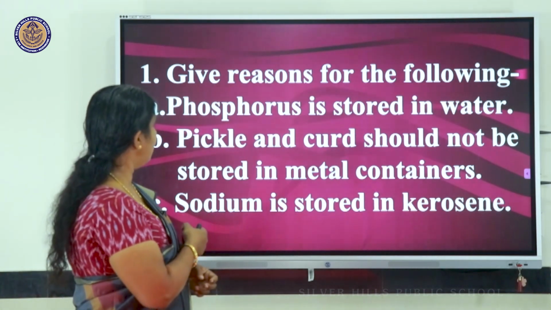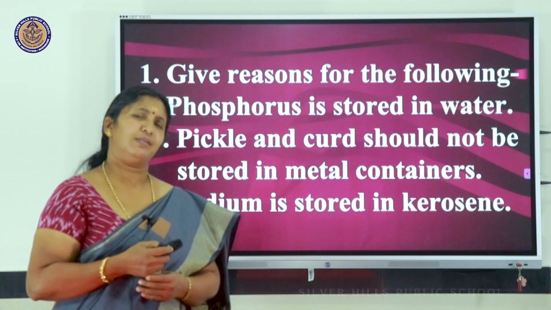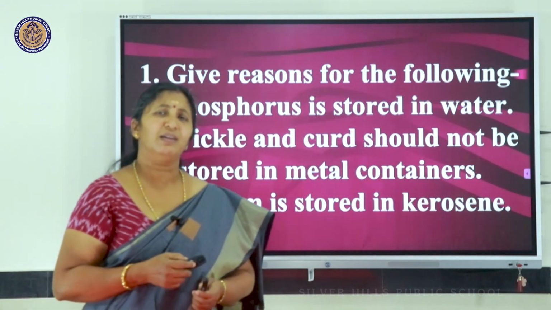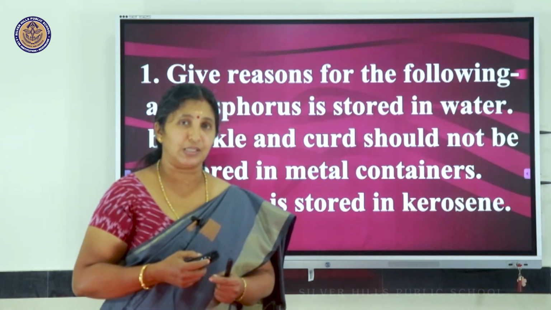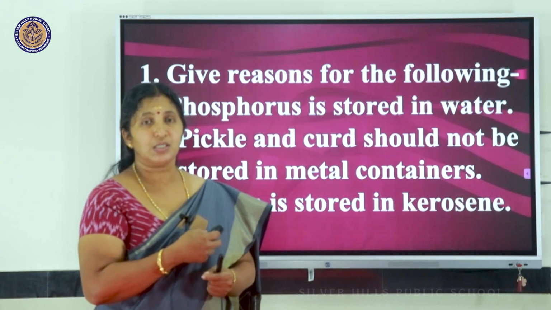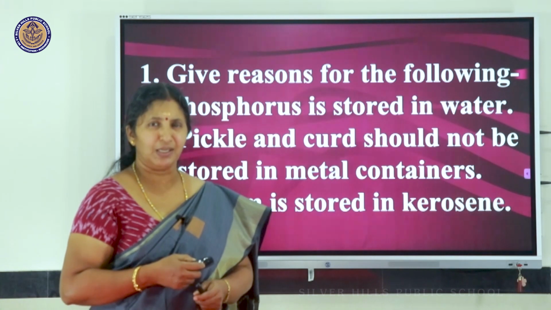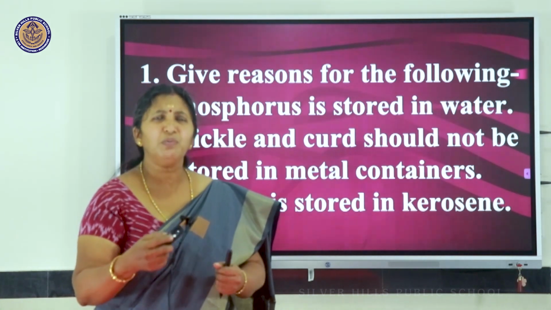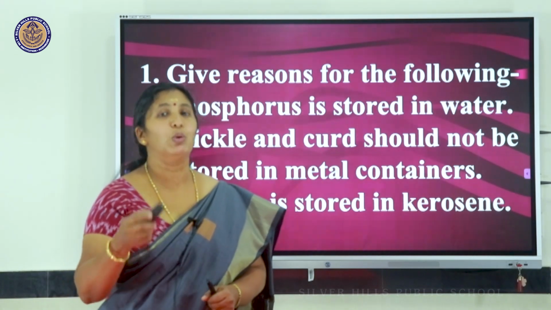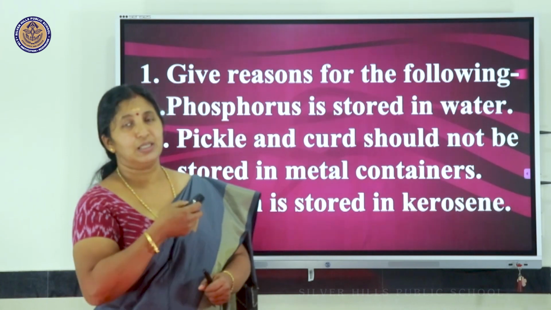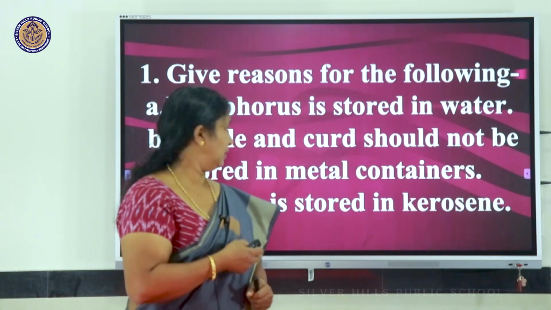The second one, B part, pickle and curd should not be stored in metal containers. Why? Pickles and curd are acidic substances. Metals are highly reactive towards acids. So, when these sour substances are stored in metal containers, the acids present in them can react with these metals, forming inedible, unwanted substances, which spoils that food as well as corrodes the vessel. So, to prevent this, it is never stored in metal containers. Instead, we prefer glass containers.